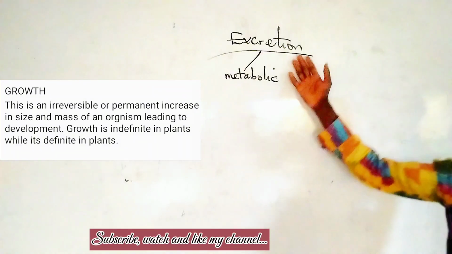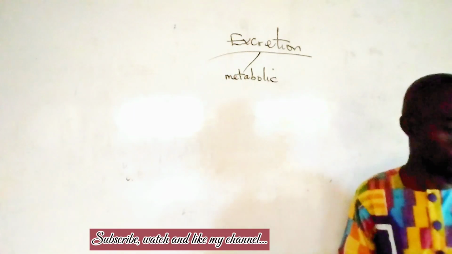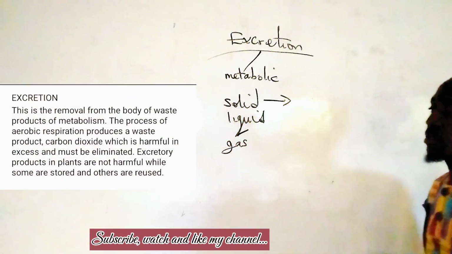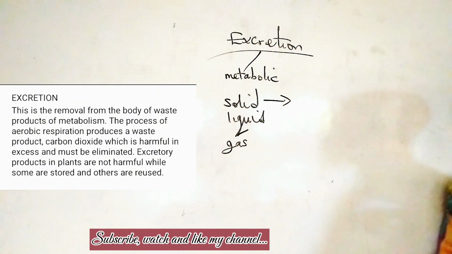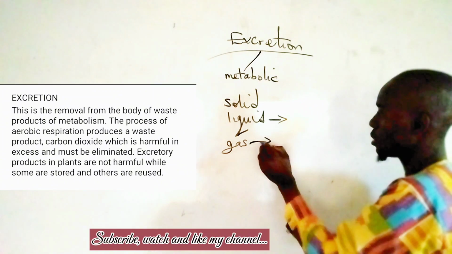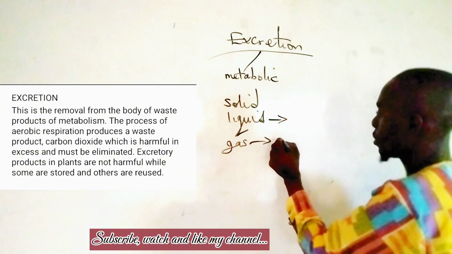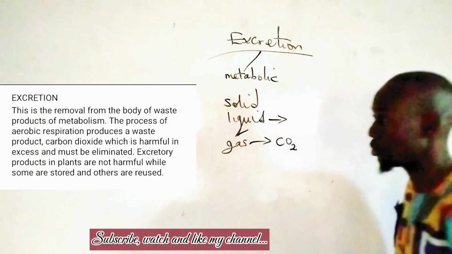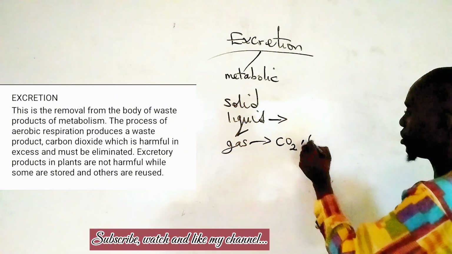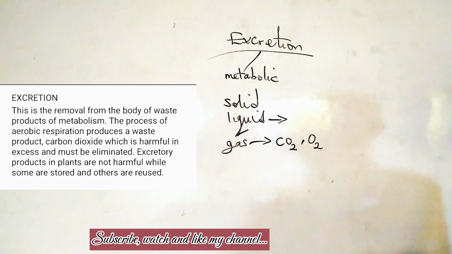Metabolic waste products from the cells of an organism are referred to as excretory products, and their removal is excretion. Metabolic waste products in plants are usually in liquid or gaseous form. For example, carbon dioxide, CO2, is a metabolic waste product in plants and is in gaseous form. Oxygen is also a metabolic waste product of plants in gaseous form.